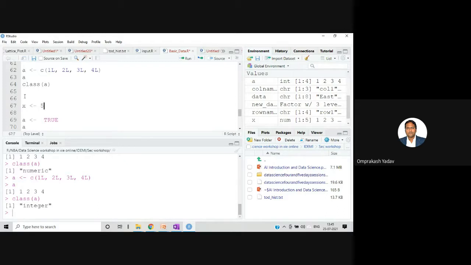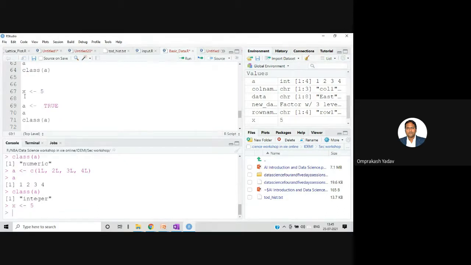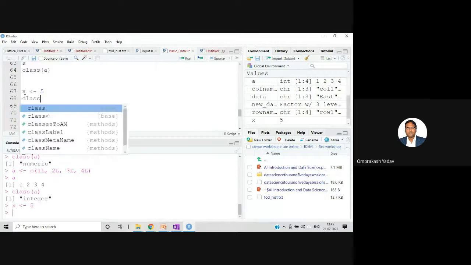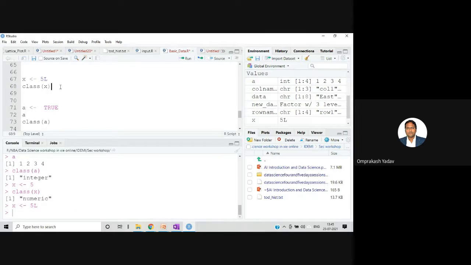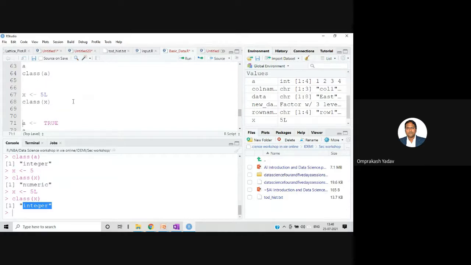For example, there is an x variable and you want to store 5. If we say this much and check the type, class x, it will show you numeric. But if you write 5L and enter that, and now you check the type, it will show you integer. If you want to store an integer value, you can write the capital L after that number, so that it is stored as an integer value. And if you're not writing anything, then any number will be stored as the numeric data type.